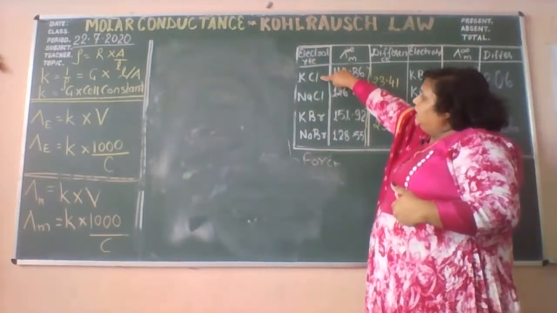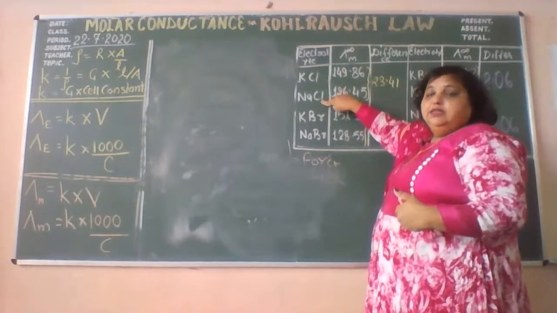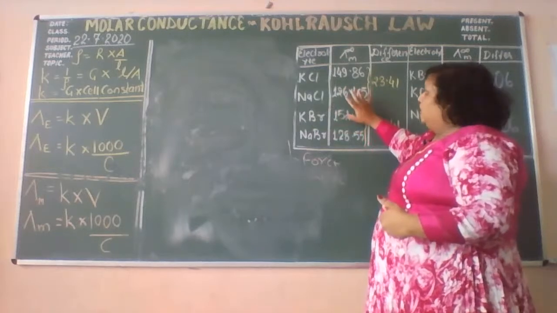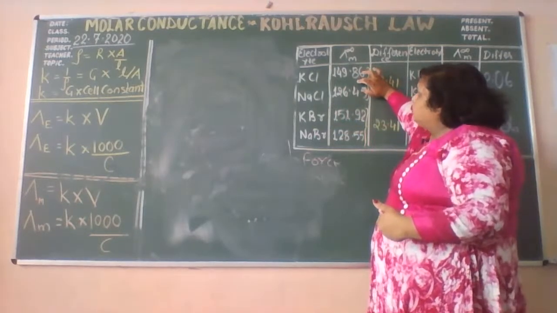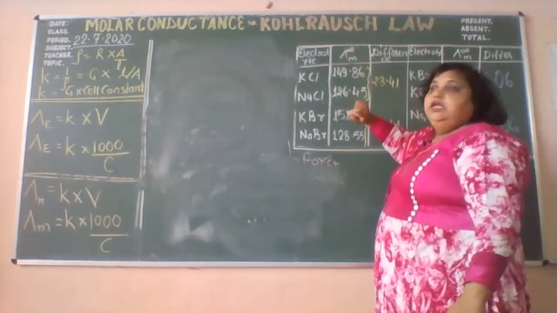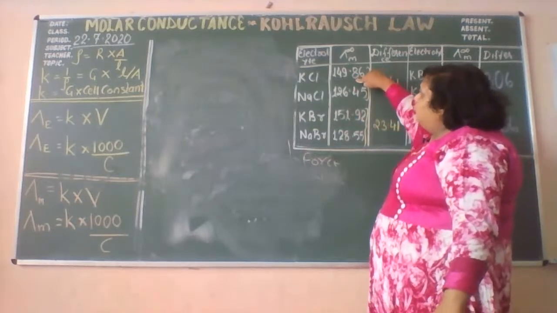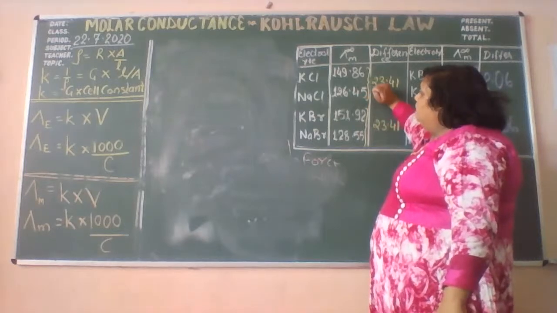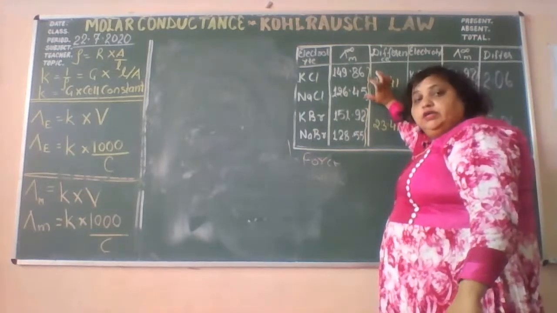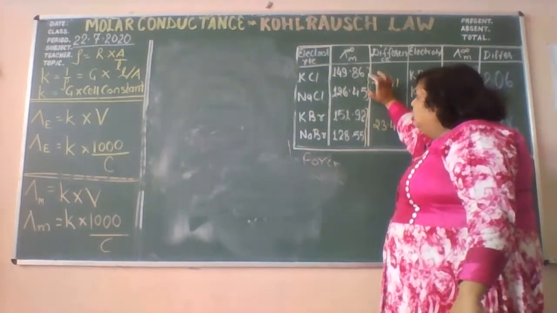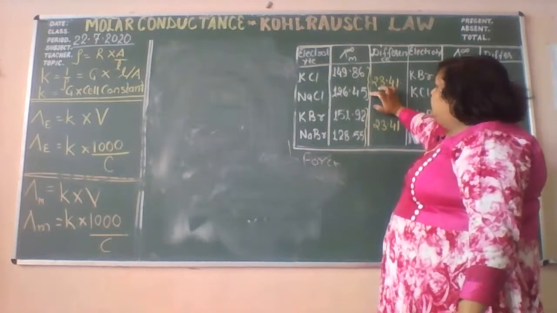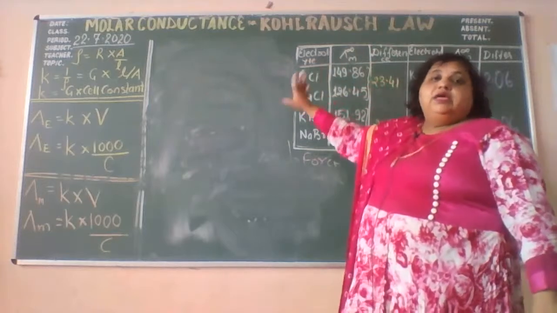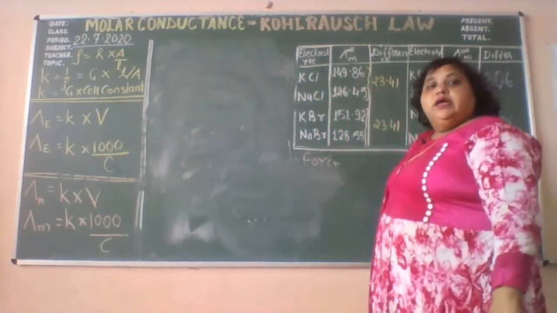KCl and NaCl are the two electrolytes taken by Kohlrausch. He experimentally observed that the molar conductance of KCl is 149.86 and for NaCl it is 126.45. The difference of their conductivity is about 23.41, and all these measurements were taken at 298 Kelvin.